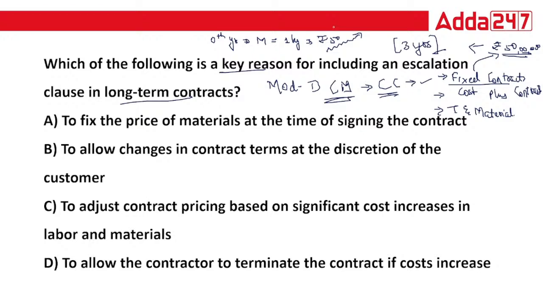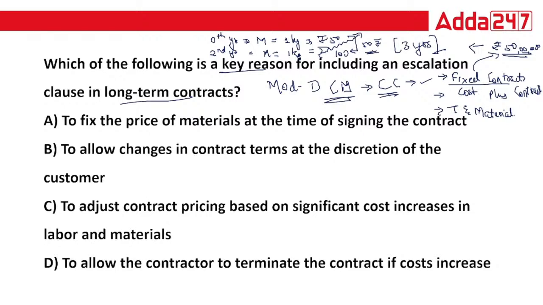But in your second year, for the same 1 kg material, the cost might increase and you need to pay 100. So for the same material, you need to pay an extra 50 rupees.